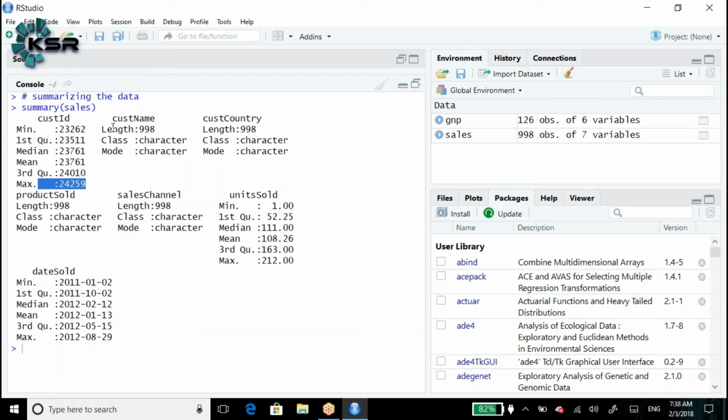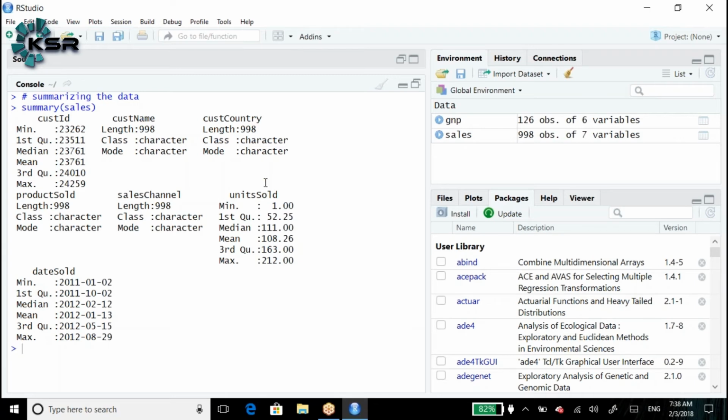Your customer name is character data. Here, first it will give the length. Length means how many observations we have. Class tells what data type it is: character. Mode also tells the same, character. Customer country is the same. Products sold: again the number of observations is 998, class is character, mode is character. Sales channel is the same, 998, character.